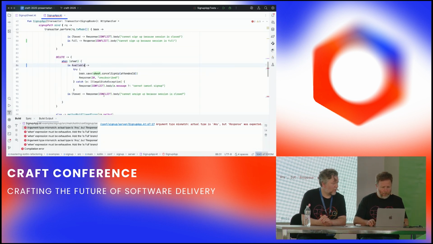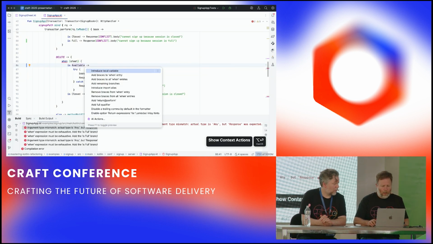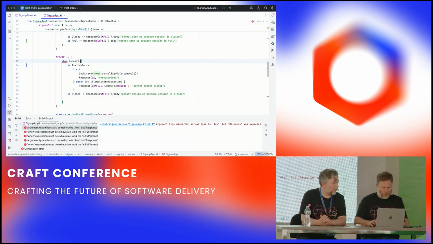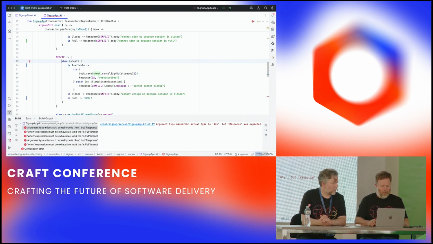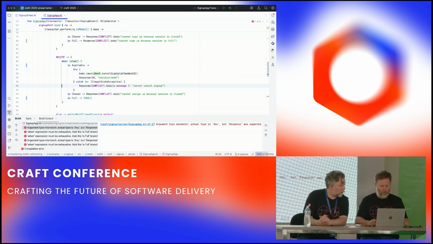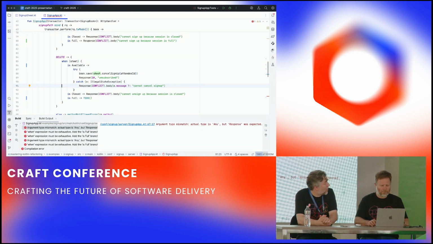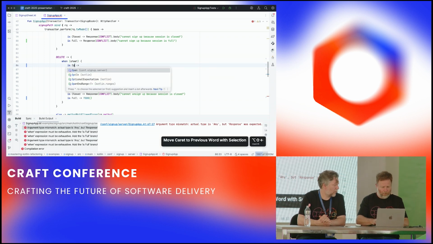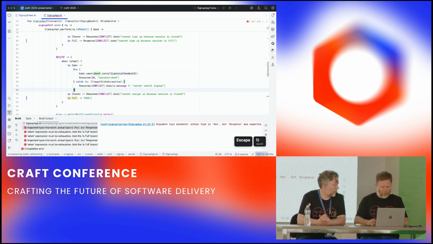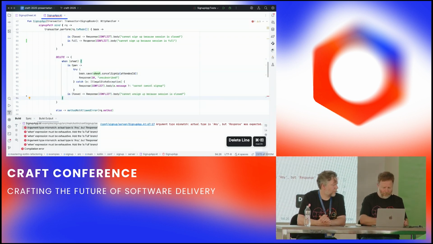Okay, another one. So it is available. I think you have to click on this. Add remaining branches. Same thing. No, when I delete, if it's full, that's okay. Oh, so we only do it when it's open. With delete, we can do it whenever it's open. So I can say in here is open, and then I can get rid of that one.